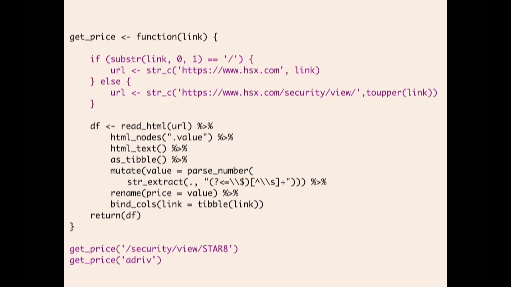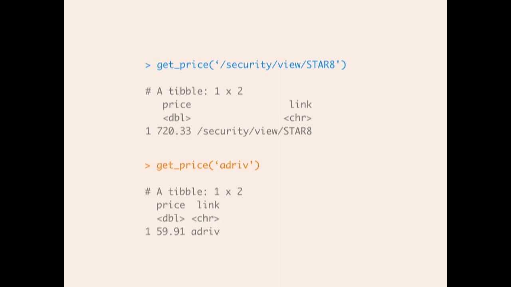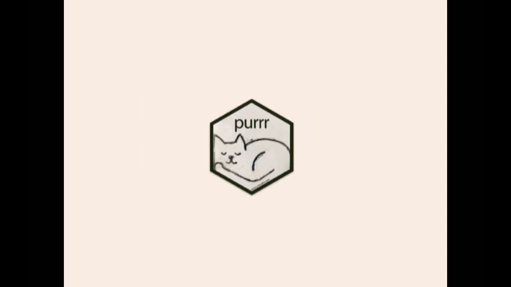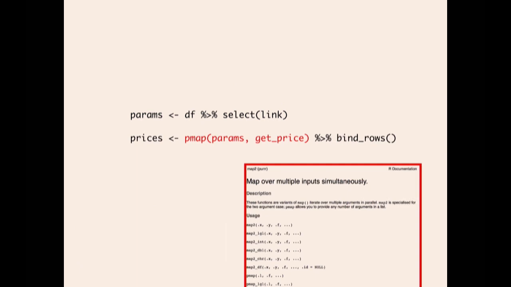So we can, again, wrap that into a function. And I've just put in purple like kind of a convenience way of, hey, if I want to put in these special links or just call Adam Driver, you can do that. And so when you call get price on security/view star 8 or Adam Driver, this is what it looks like. So now that we've got these two kind of pieces, we can kind of get things purring. And basically what you can do is grab all of the links, put it in a params object, and then in one line kind of cycle through all of those get prices. So this is pretty much it.